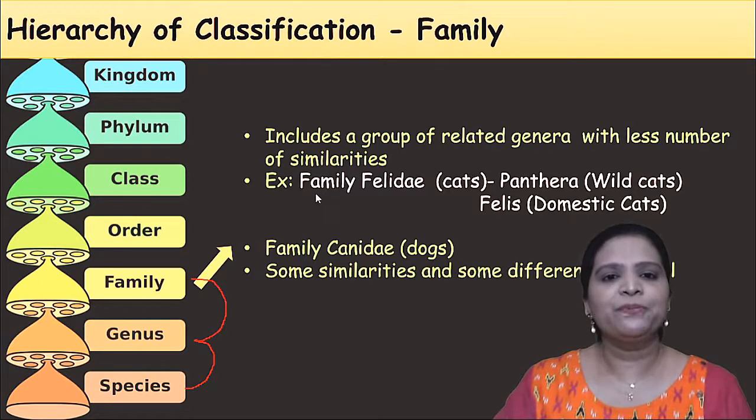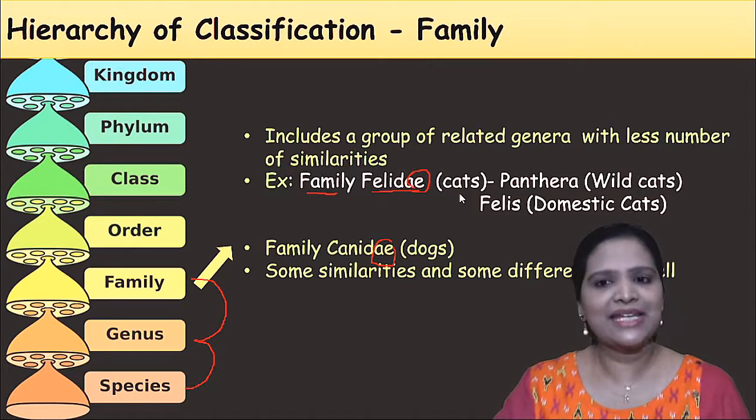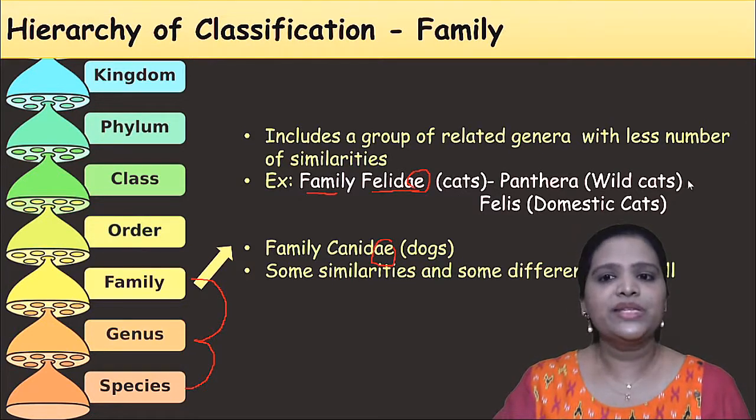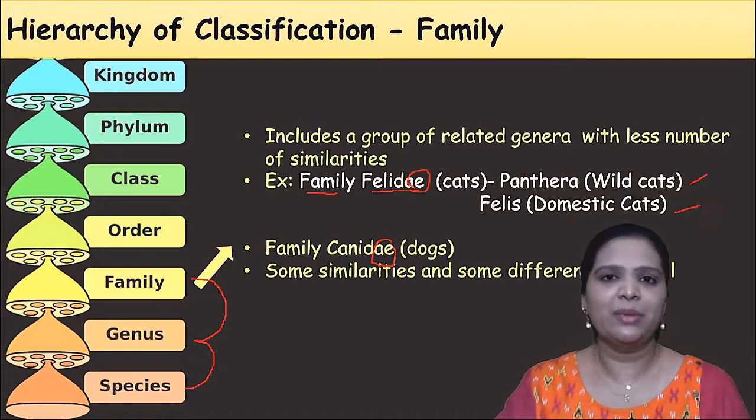For example, family Felidae. All family names end with -idae. Family Felidae includes cats. Here you see Panthera, the wild cats, are also under this family. Felis, the domestic cat, is also under this family.